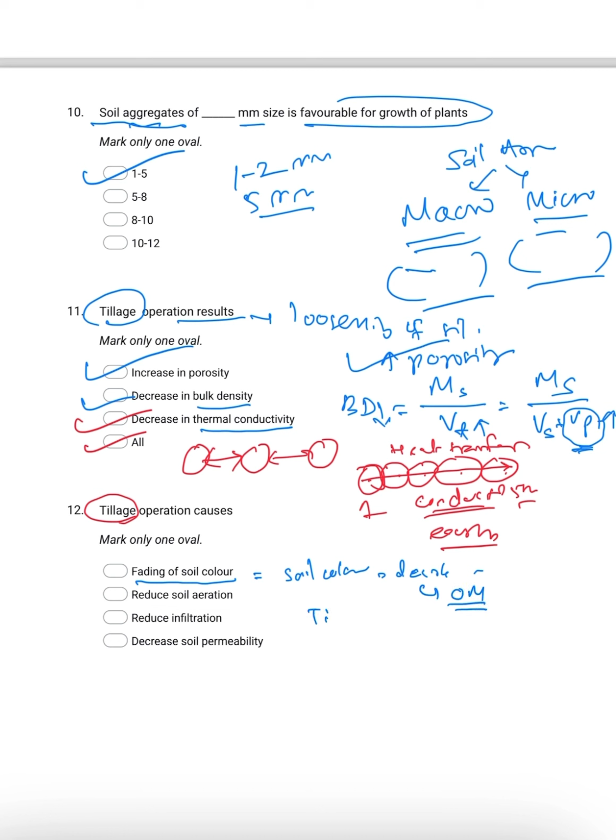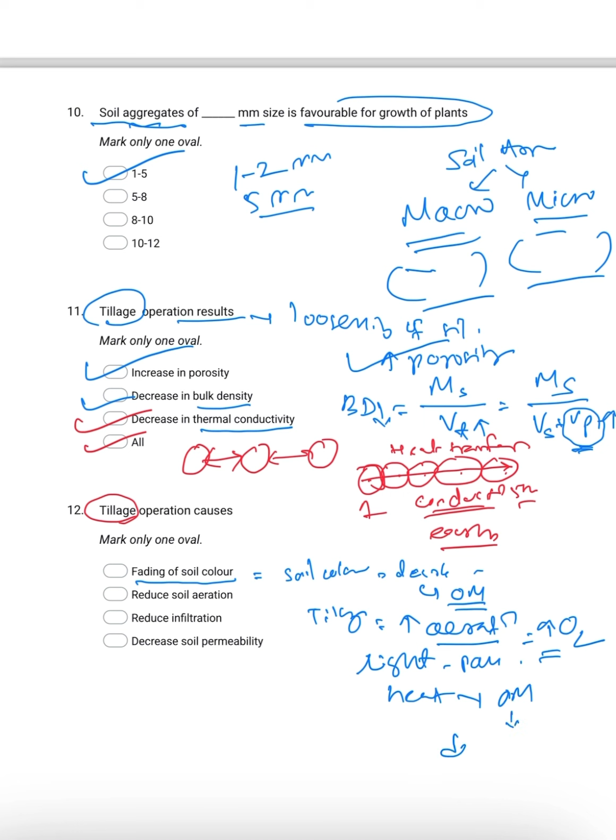But as you go for tillage operation, you are increasing the aeration. Because of loosening the soil, you are increasing the aeration and the oxygen concentration, and light can pass into the deeper layer of the soil. By means of heat and oxygen, the organic matter undergoes decomposition.